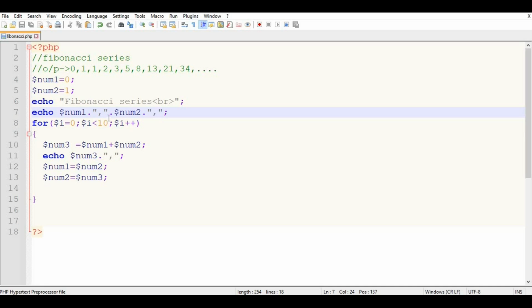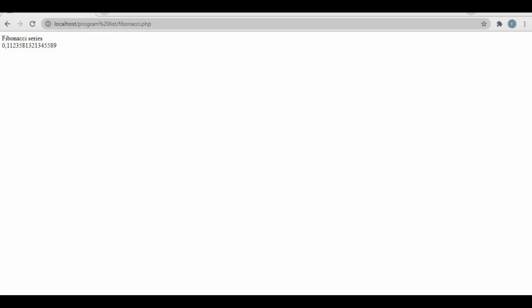Our output will be like this: 0, comma, 1, comma, and then our Fibonacci series will start: 0, 1, 1, 2, 3, 5, 8, like this. We print this Fibonacci series up to 12 numbers because we already added the 0 and 1 at the start of the program.